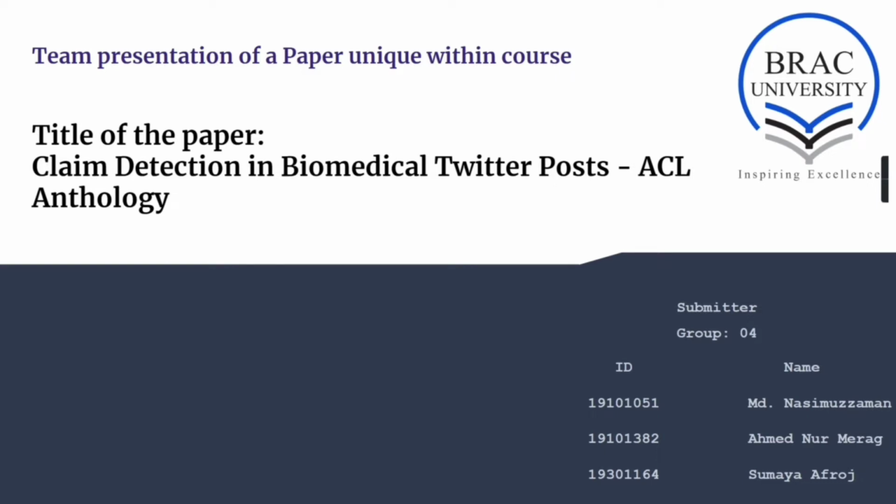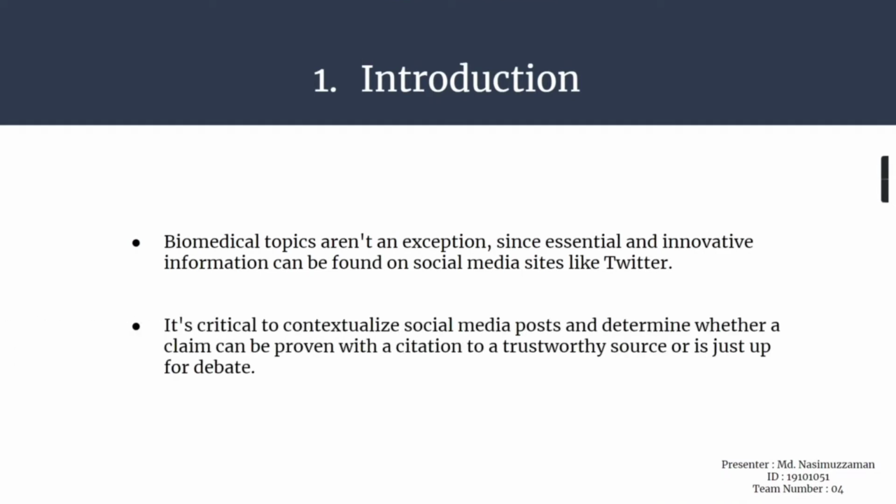So we are here to discuss claim detection in biomedical Twitter posts, from the ACL Anthology. So let me begin with what the ACL Anthology is. The ACL Anthology is a collection of peer-reviewed papers in the field of computational linguistics and natural language processing. The papers are organized into sections by topic, and each paper has its own page with links to the full text, abstracts, and other metadata. And the ACL Anthology is freely available online, and papers can be downloaded in PDF or HTML format.